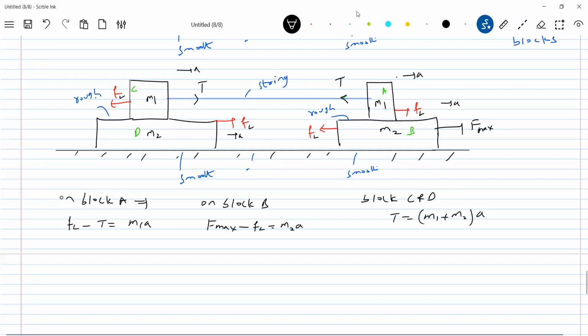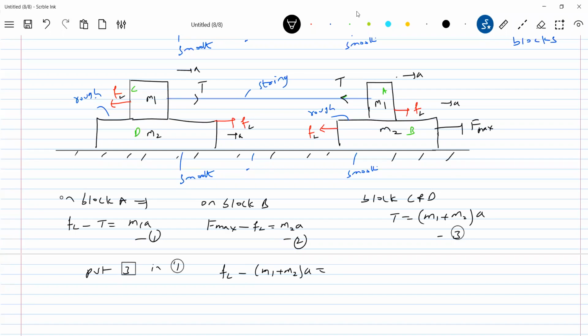Call these equations 1, 2, 3. So I'll put 3 in 1. Then this becomes FL minus M1 plus M2 into a equal to M1a. So what is the value of FL? FL should be equal to 2M1a plus M2a. Now this is the equation 4.